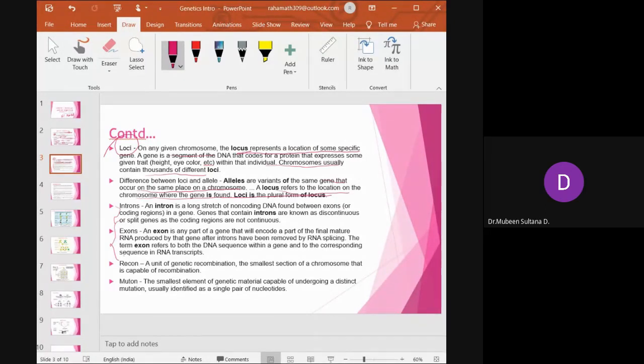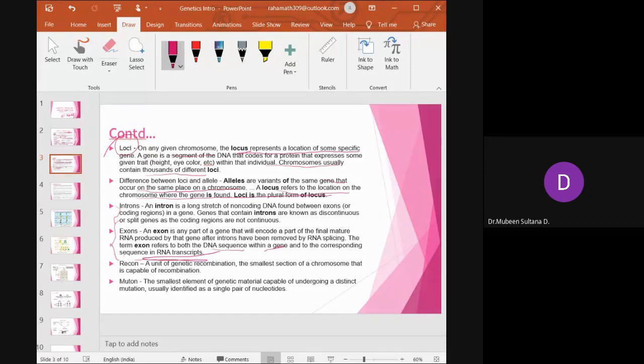From DNA, the information has to be passed on to the mRNA. Then the mRNA translates the information to produce the protein, right? So an exon is any part of a gene that will encode the final mature RNA produced by that gene after introns have been removed by RNA splicing. So the term exon refers to both the DNA sequence within a gene and the corresponding sequence of RNA transcripts.